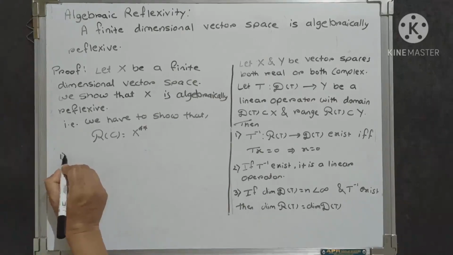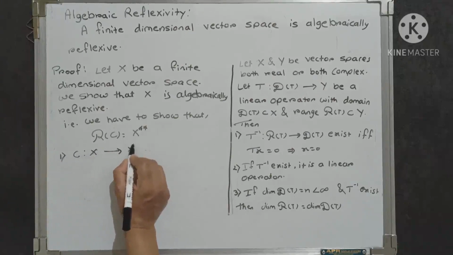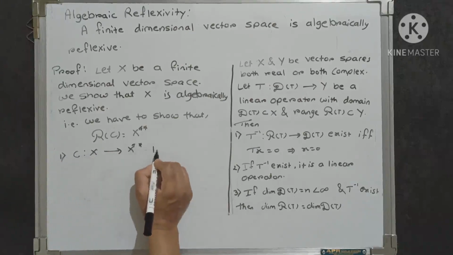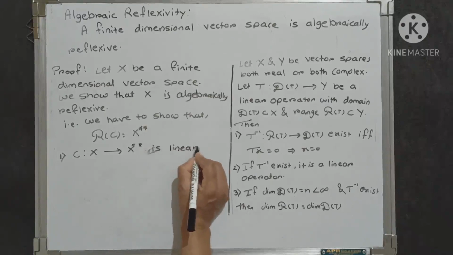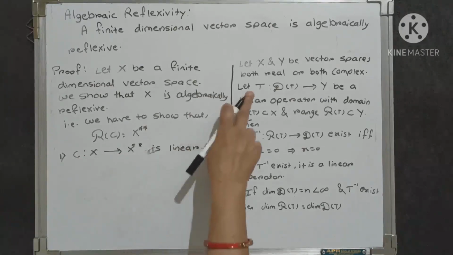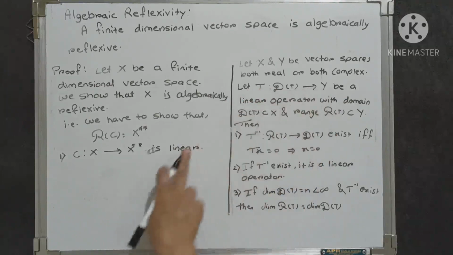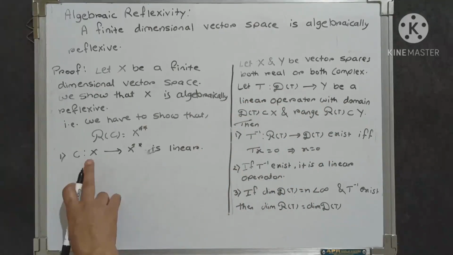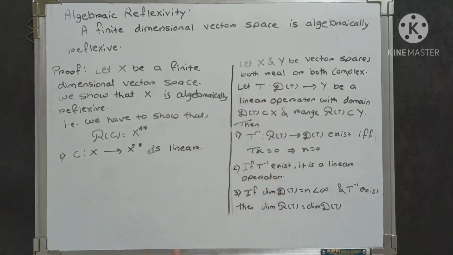Firstly, we show that the canonical mapping C from X to X double star is linear. The canonical mapping is linear. This is our first step. When we show that the canonical mapping is linear, our first condition, that the mapping T be a linear operator, is satisfied, because we know that X and X double star are both vector spaces. Therefore, this first condition is satisfied.